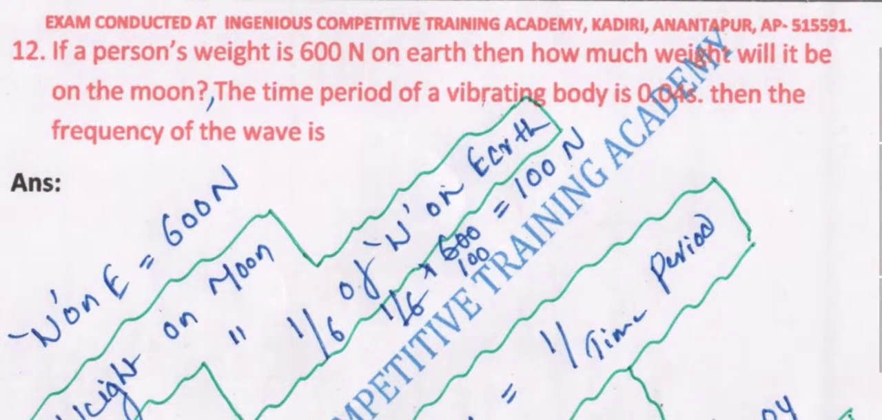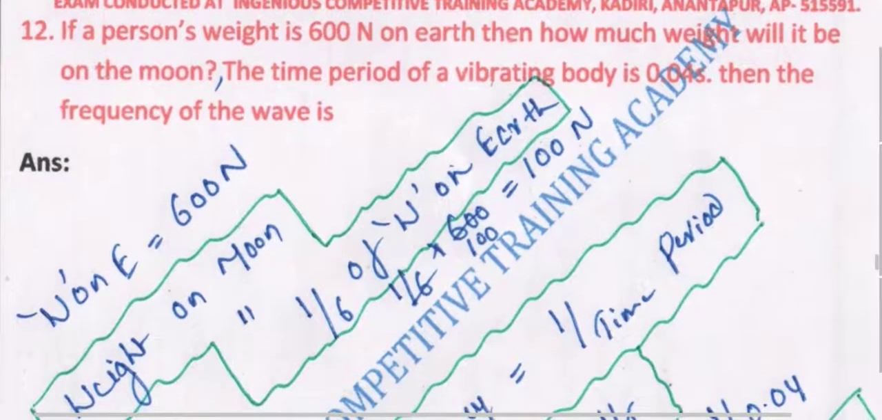Next we have, if a person's weight is 600 newtons on earth, then how much will the weight be on the moon? So you have to find out, if a person is 600 newtons on earth, we know that once he goes to the moon he will be 1/6 of the earth weight. So obviously he will be 100 newtons on the moon.